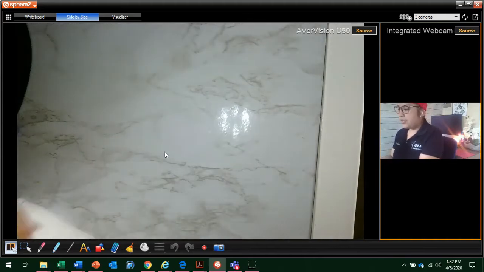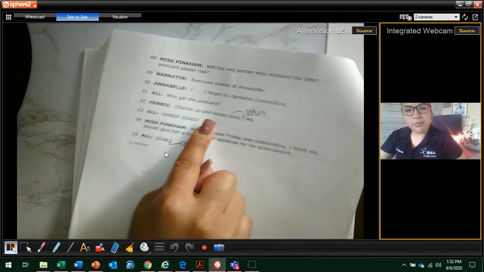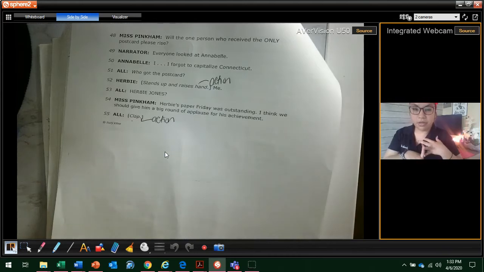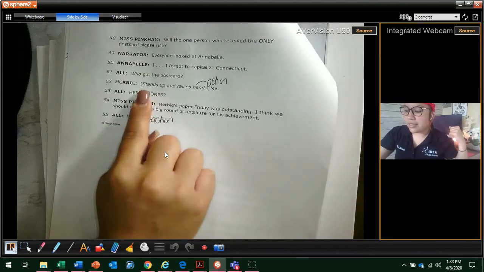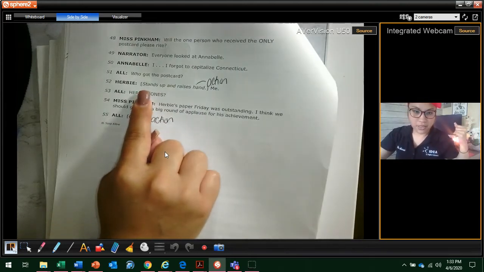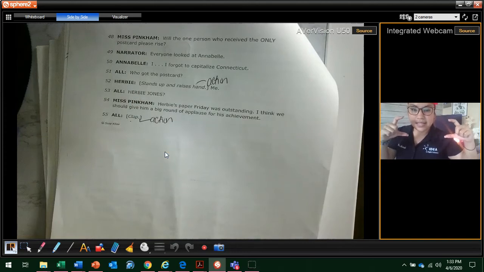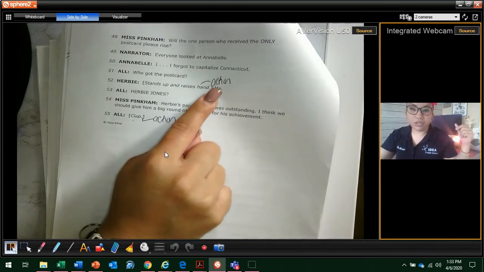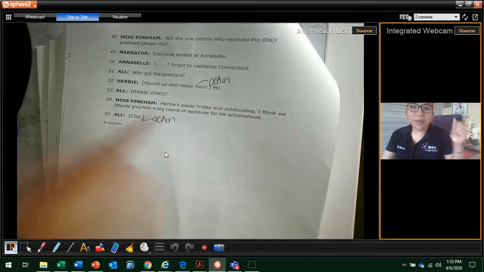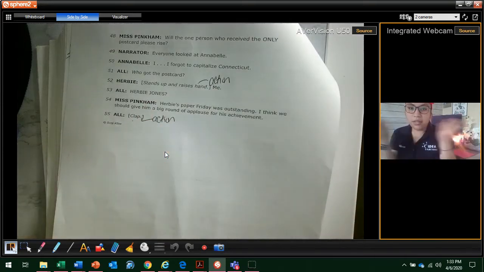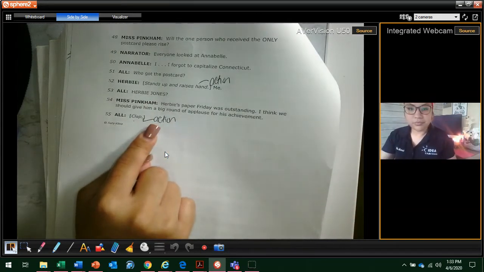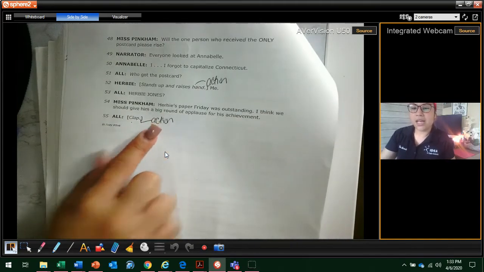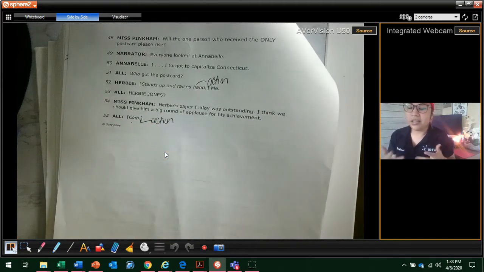And I want you to notice something here. Remember how I told you that in the brackets they give you the actions to study? Important information? So I want you to write this down. Paragraph 52. In brackets, it says, stands up and raises his hand. That is an action. So I wrote down action. How about clap? That is a what? That's also an action. Okay? So make sure that in paragraph 52 and 55 you write action because that's something that they are doing.